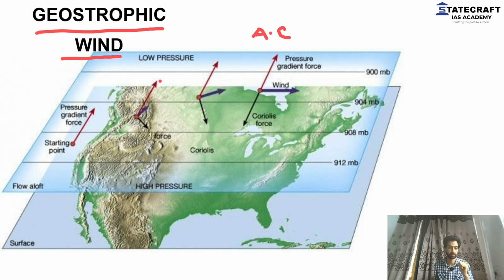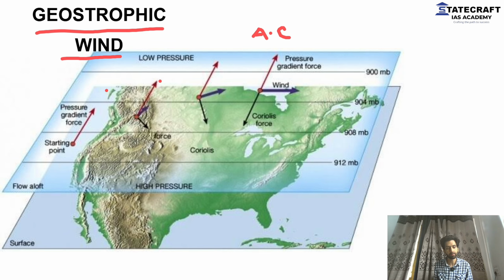A geostrophic wind is an atmospheric circulation that takes place 5-6 kilometers and above. It's not located on the ground. And that is the primary reason the geostrophic wind shows different behavior as compared to other atmospheric circulations that we have seen. There are certain factors that are responsible for this. But let me tell you something: if you have seen the class, everything will be a cakewalk for you. Nothing will be difficult, because the basics lie in that class only. Here we're only going to build on that.